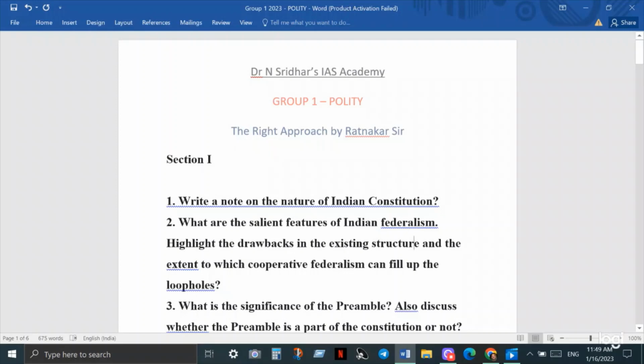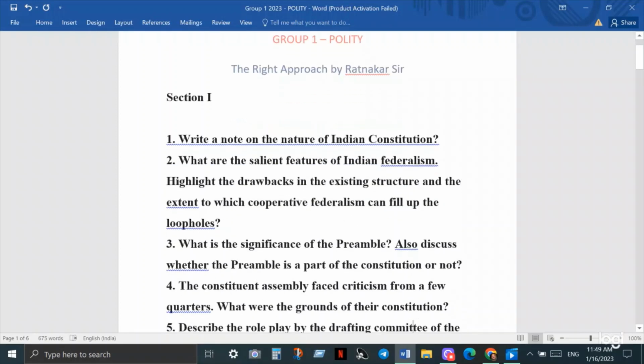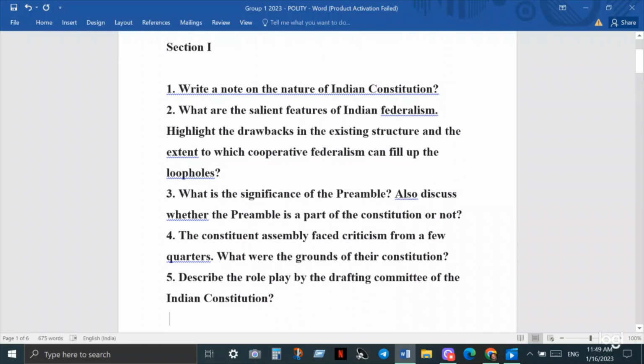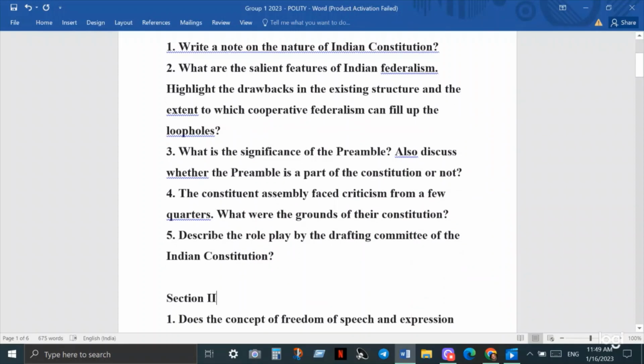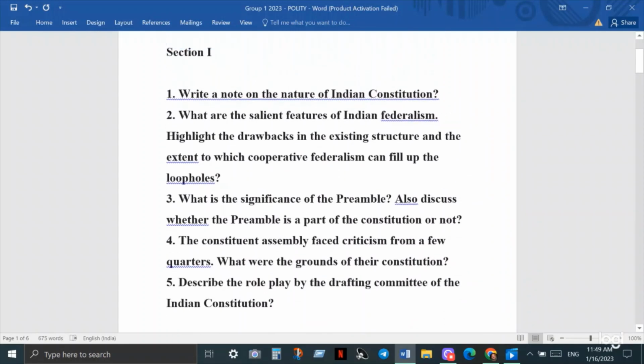This is only a simple assumption, like we are taking some 3 to 4, 5 questions from each section. In section 1, if you look at that part, we have the background of the Indian Constitution and also the preamble in this chapter. Here, we can get questions like, what is the nature of the Indian Constitution?